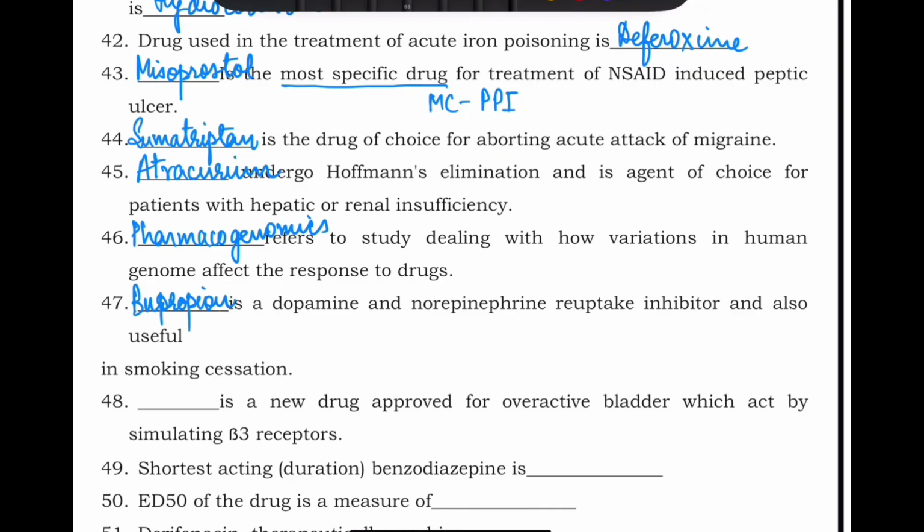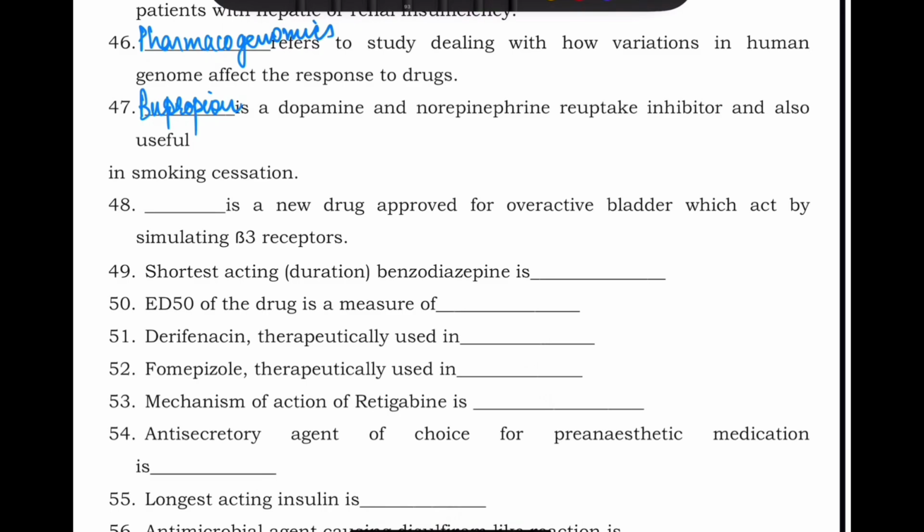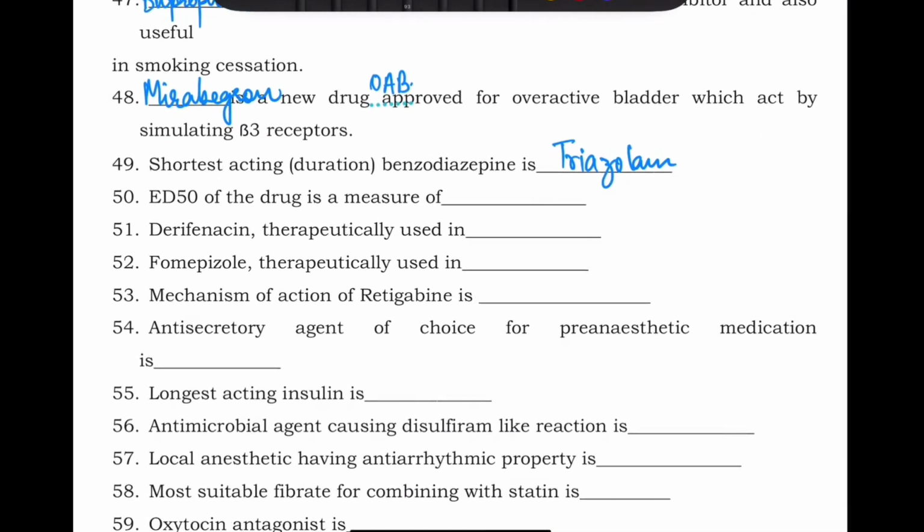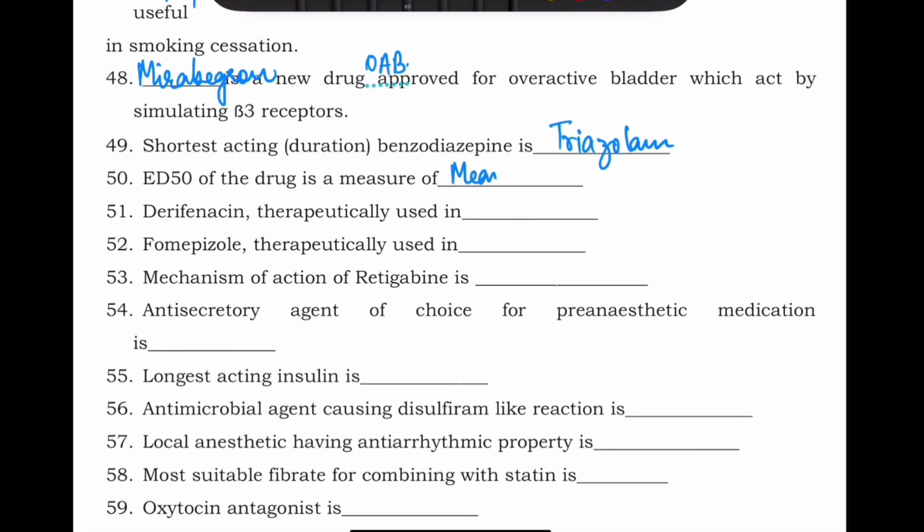Dash is a new drug approved for overactive bladder which acts by stimulating beta 3 receptor. So beta 3 receptor agonist, what is that drug? That is mirabegron. This is used in overactive bladder, right? Shortest acting benzodiazepine is triazolam. ED50 of a drug is the measure of the median effective dose.